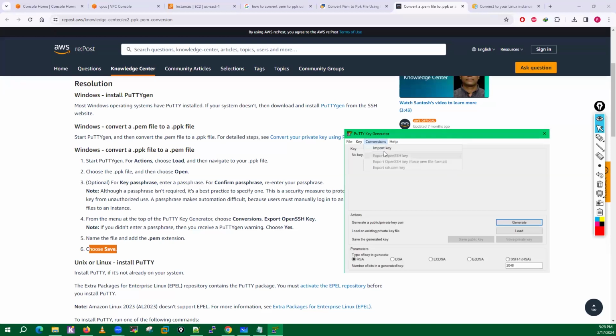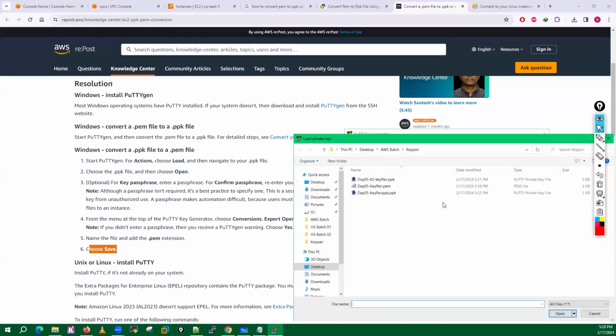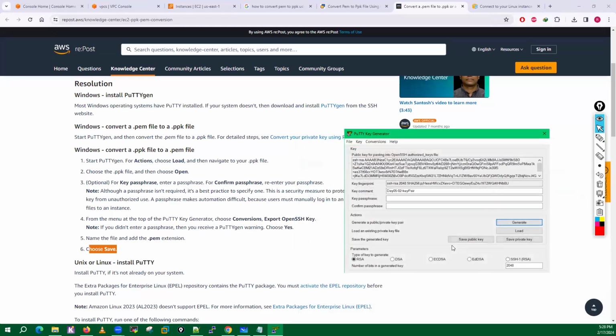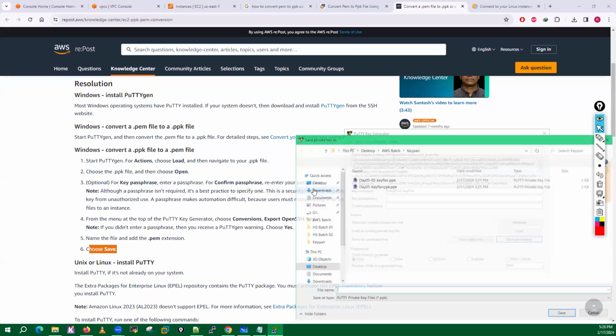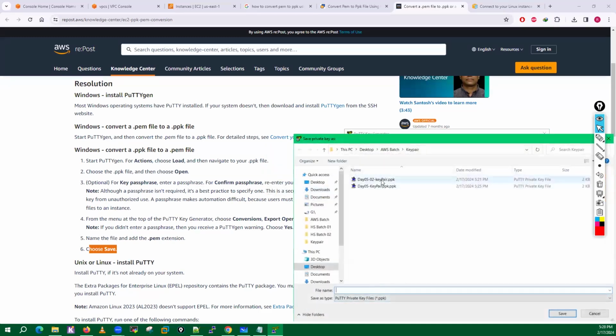Click on conversions, import the key, select this day 502 keypair.ppk, open. Once done, you can just go and save the key as .pem.